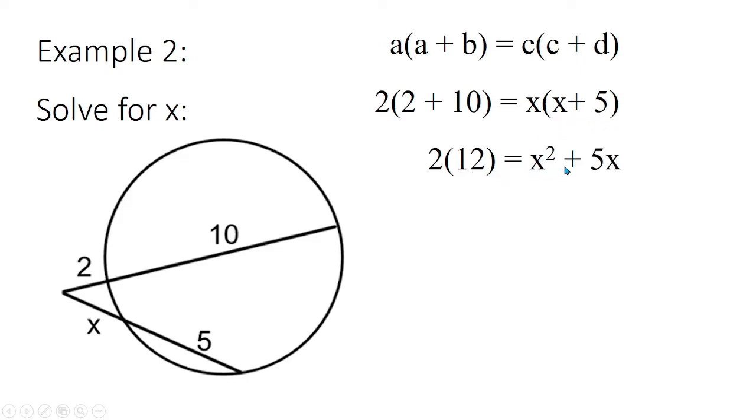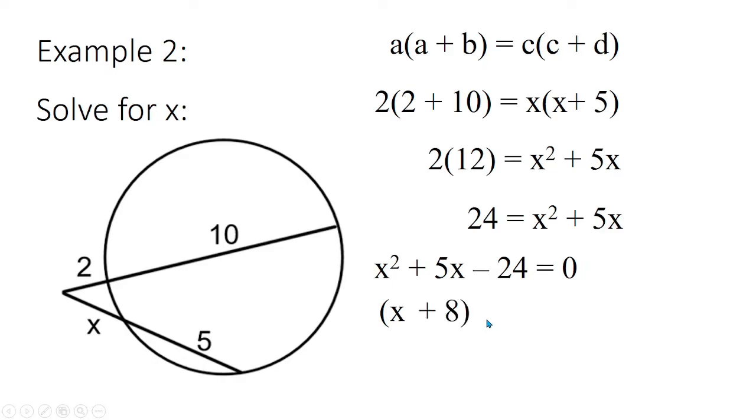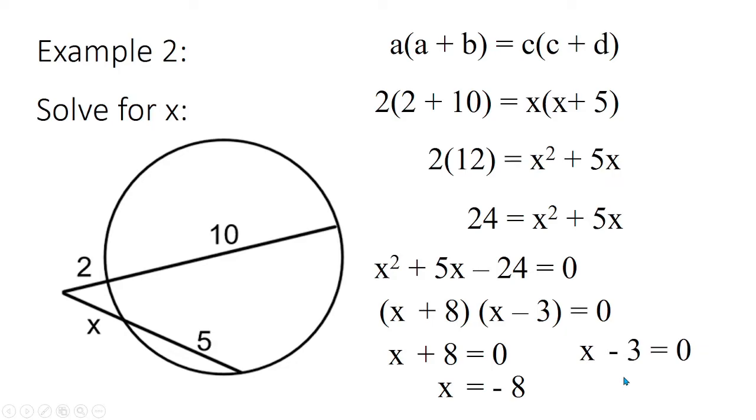Simplifying, we have 2 times 12 is equal to, using the distributive property, x times x is x squared, and x times 5 is 5x. So, that becomes 24 equals x squared plus 5x. And transforming this to a quadratic equation, we have x squared plus 5x minus 24 equals 0. Look for the factors of the equation. We have x plus 8 times x minus 3 is equal to 0. Then solving for x, we have x equal to negative 8 and x equal to 3.